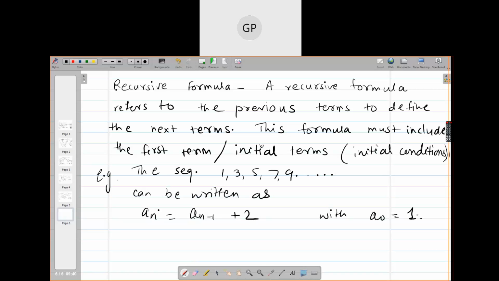So this is a recurrence relation. This is a recursive formula.